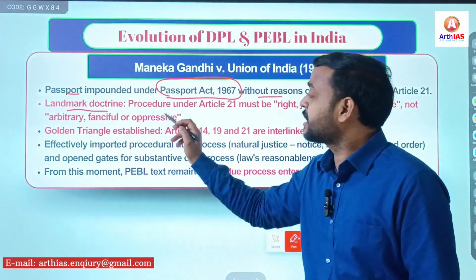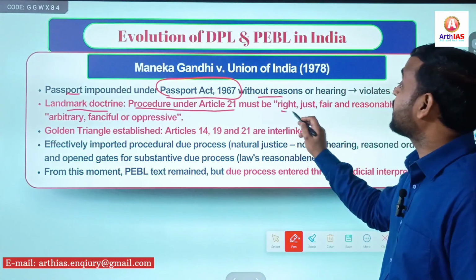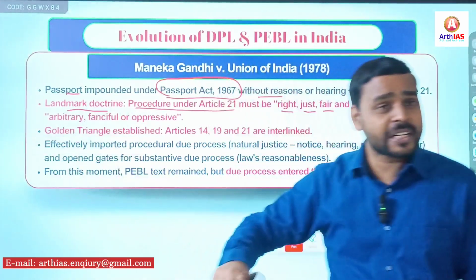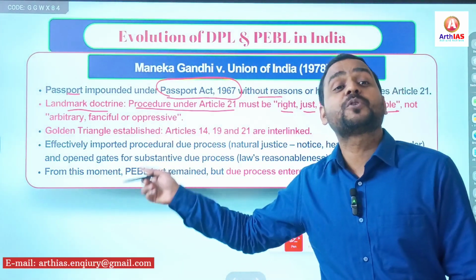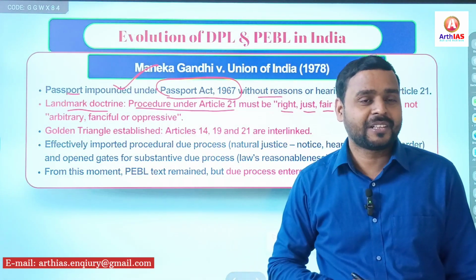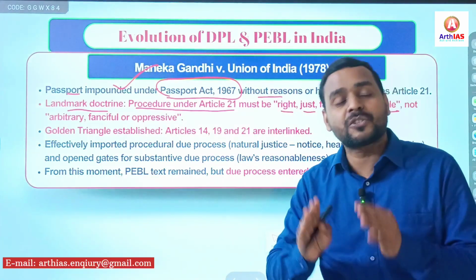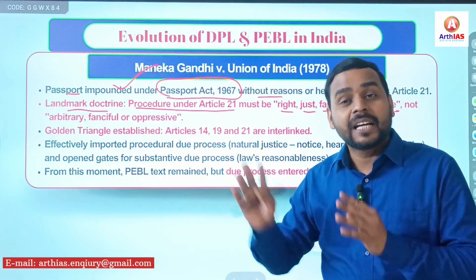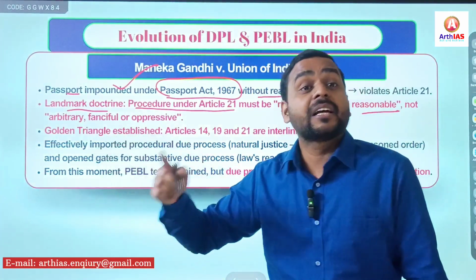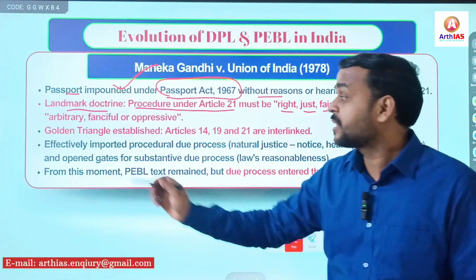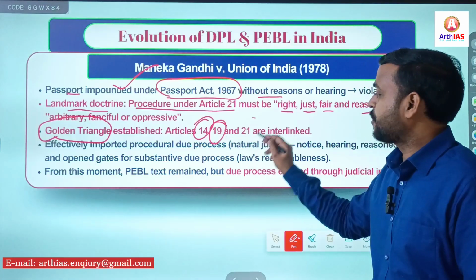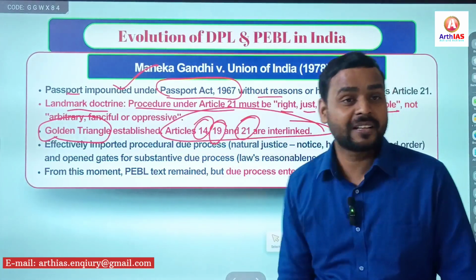And the landmark doctrine, it said that procedure under Article 21 must be right, just, fair and reasonable, right. And here, though not in words but in spirit, the concept of due process of law was adopted by the judiciary. That though due process of law is not mentioned in Article 21, in spite of that, it is in spirit in Article 21, right. So, and again the Supreme Court gave an important concept that is known as golden triangle. Golden triangle means what? Article 14, 19 and 21 are interlinked, right.